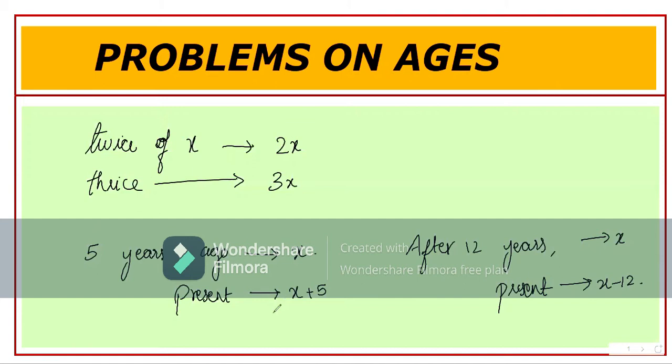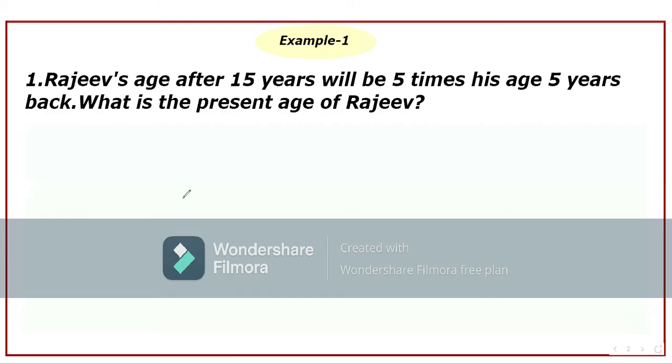Similarly, if in the question they gave you the future age, like after 12 years your age is x, then your present age will be x minus 12. So this is very easy to understand, and you all know, I believe. Even if you do not know, do not worry, just pause the video and look at those two examples for a minute. You will get to understand that. Okay, so without wasting time, let's read the example problem. Are you all ready? Good.